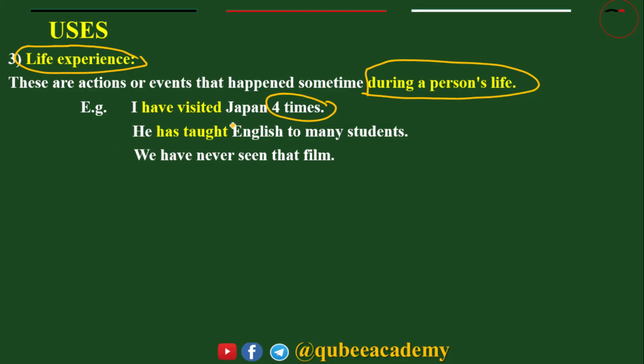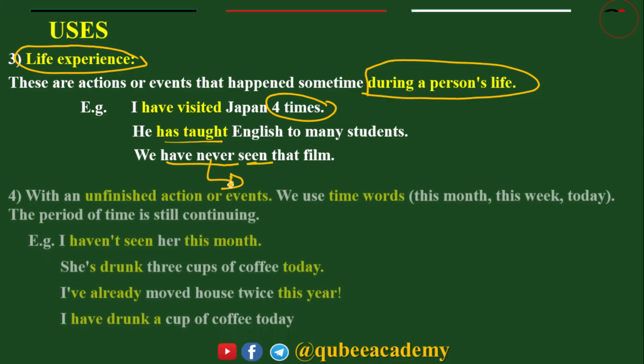The second, he has taught English to many students. Has taught means experience. We have never seen that film. We have no experience. Never is also an indicator of present perfect tense.